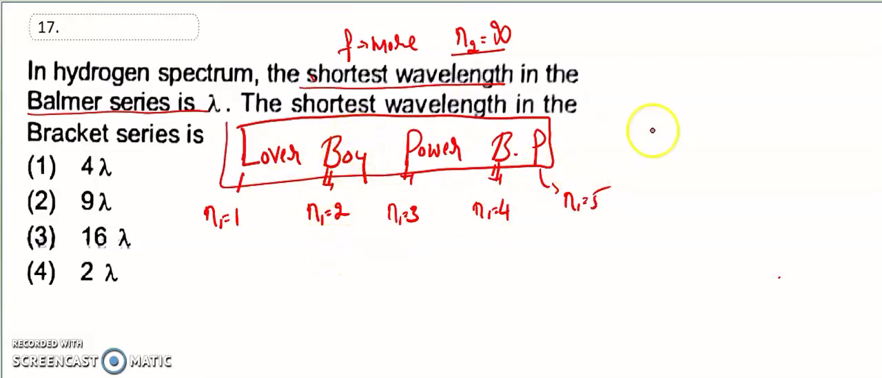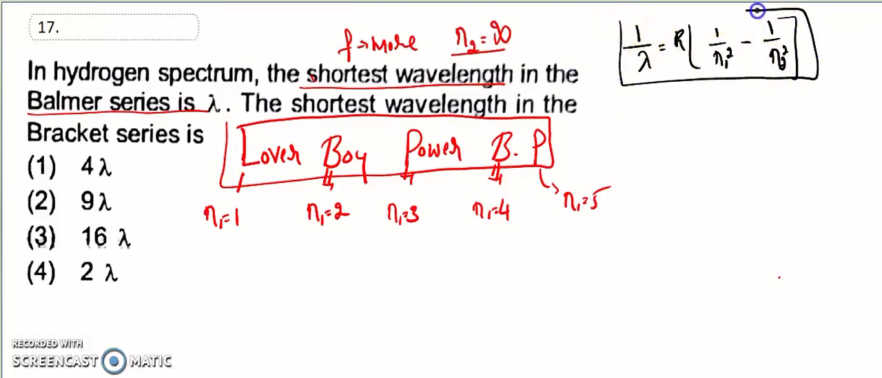So what is the formula? We know the formula is 1 by lambda is equal to R into 1 by n1 square minus 1 divided by n2 square. Now for the Balmer series, n2 is infinity since shortest wavelength is asked. Infinity means you have to delete that term. So directly lambda is equal to n1 square divided by R. For the Balmer series there is 2, so 2 square is 4 by R.